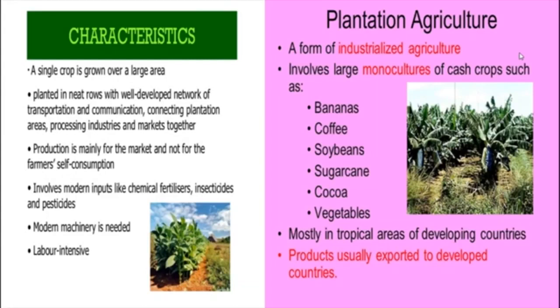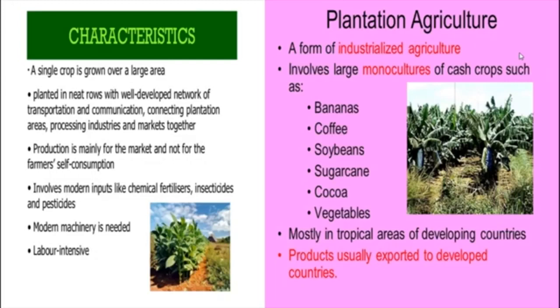And modern machinery is needed. On a large tract of land, machineries are used for cultivation, harvesting, plowing, everything. So modern machinery is needed over here.